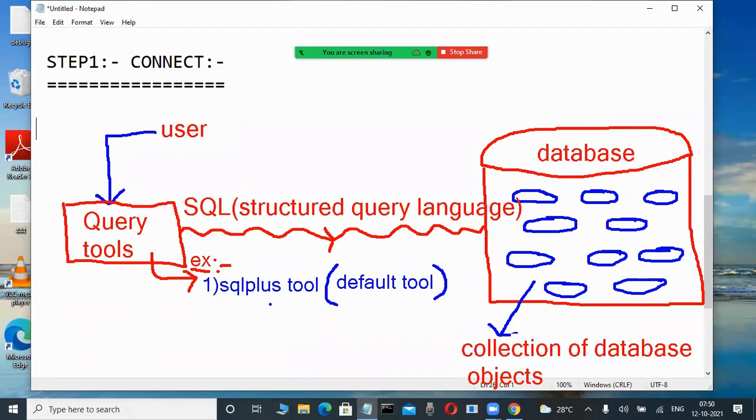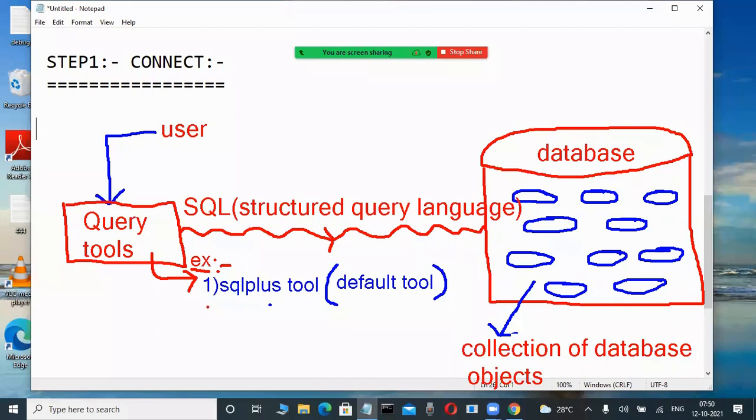Those tools are not default tools. In a company, yes, the company purchases them. Suppose Toad is the GUI tool they want, they purchase it from Quest Software. Then they load that tool. But an experienced person works with those tools also. Now those are called GUI tools. That is not a default tool.